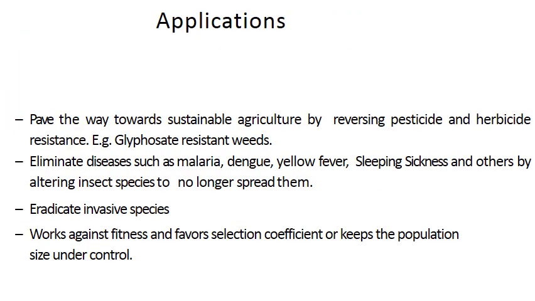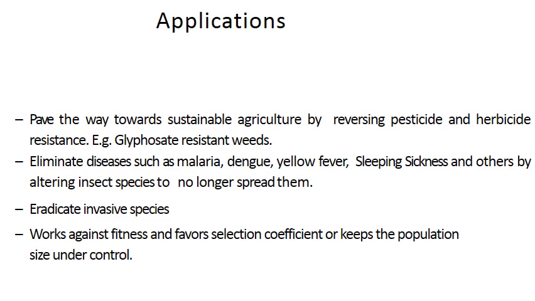Coming to the applications of gene drive. Gene drive paves a way towards sustainable agriculture by reversing pesticide and herbicide resistance. Example, glyphosate resistance in weeds. As I have already told you, it is against the fitness of an organism. That means whenever a weed wants to overcome or create resistance towards that particular glyphosate, which is a post-emergent herbicide, that can be controlled.